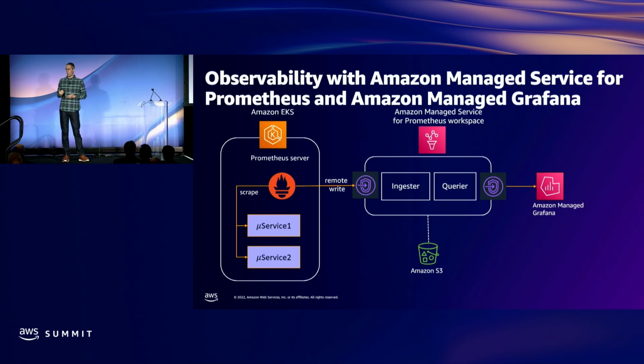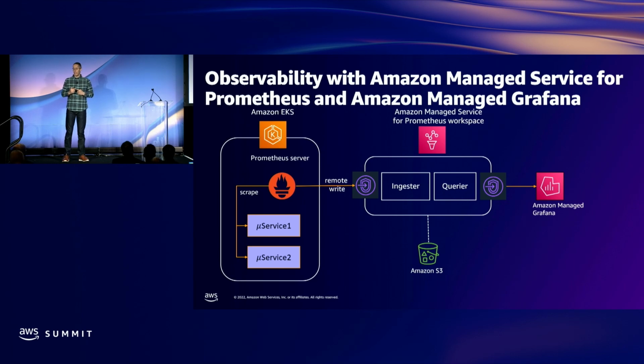I haven't really talked about what a workspace is, but here we're sending it to a workspace. So a workspace is really just an isolated location dedicated for all of your metrics. In the AWS console, you can create one or more workspaces. One of the reasons why you might create many is that you may want to have different security controls between different workspaces. So within each workspace, you can offer fine-grained security. If you do not want to push your data over the public internet, we have support for VPC endpoints, which is what's illustrated on the slide. So we can have secure access and have the data never leave the VPC.